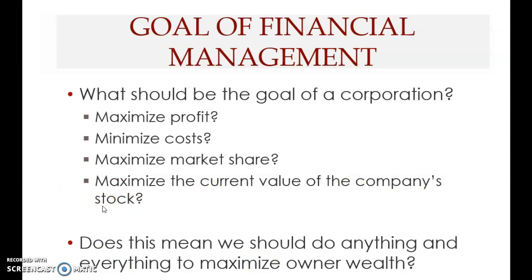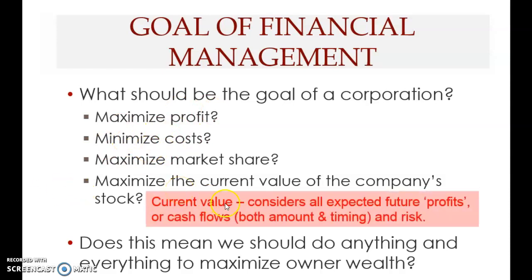This is a better goal than profit, then cost, and also market share. Why is that? This is the reason. Current value considers all expected future "profits", in inverted commas. It does not mean profit in the strict sense of accounting, but it means cash flows. This term is very important for finance. This cash flow is very, very crucial.